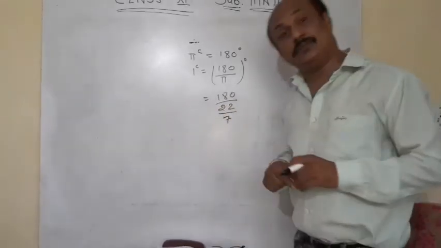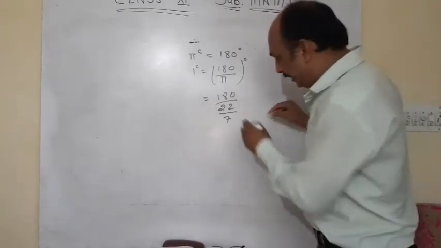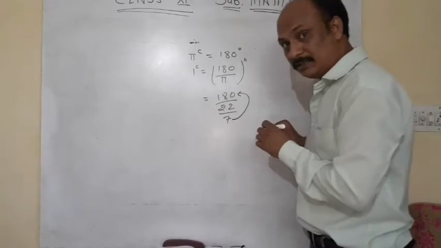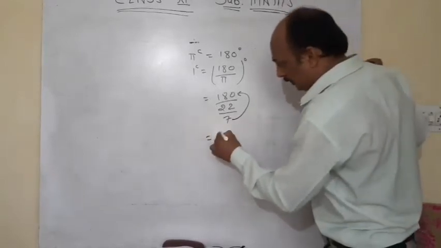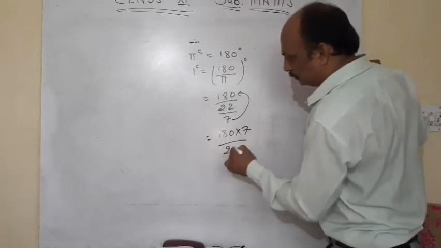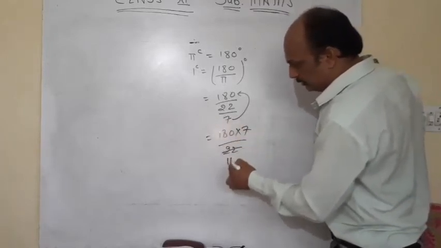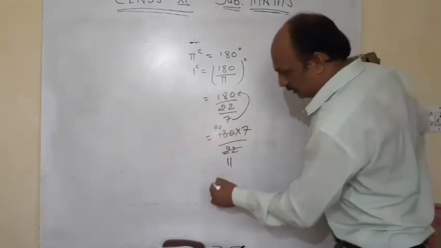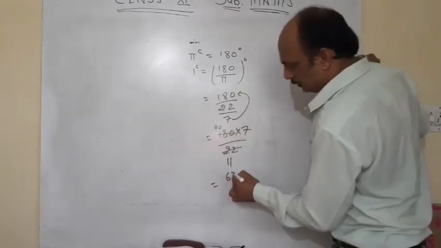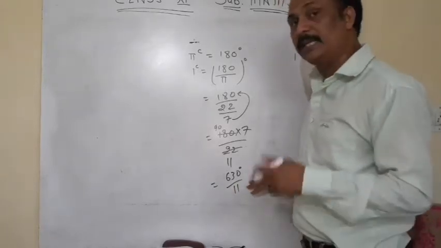And as we know, the denominator of the denominator converts into the numerator. So, it is 180 into 7 upon 22. Can we simplify them? The value of this is 630 upon 11. It is in degree.